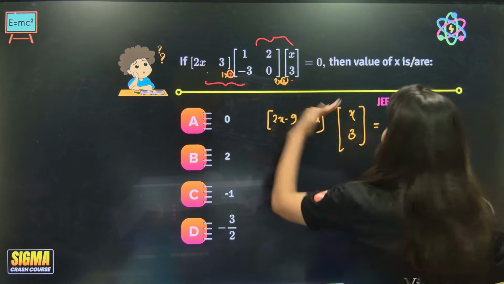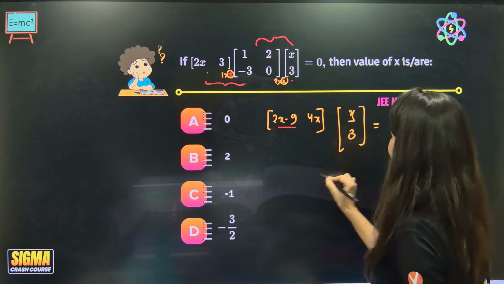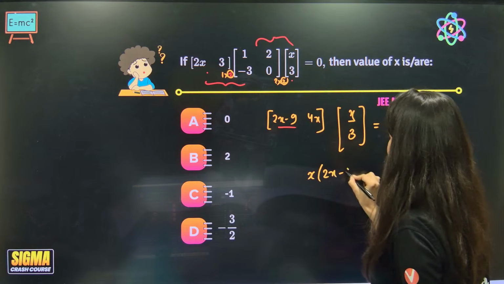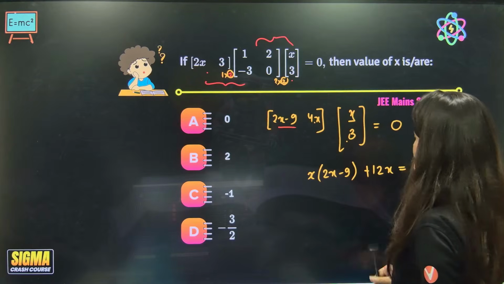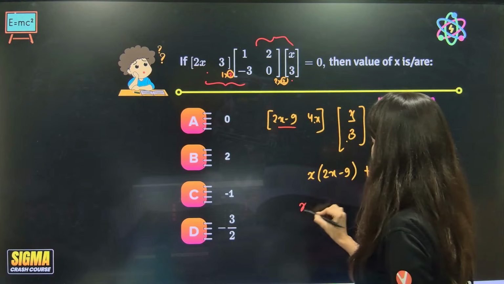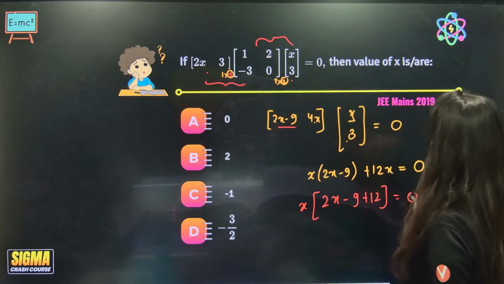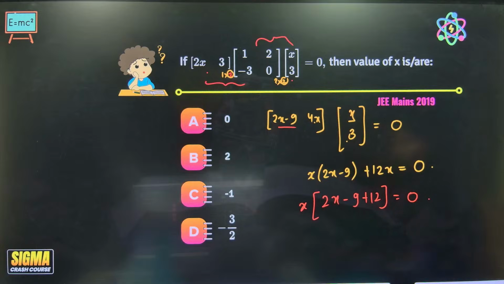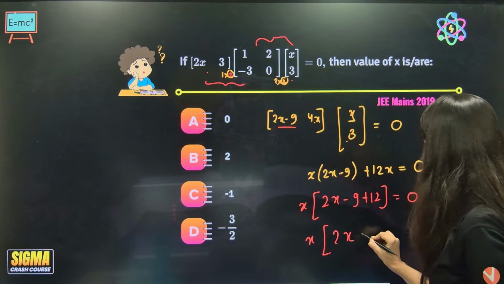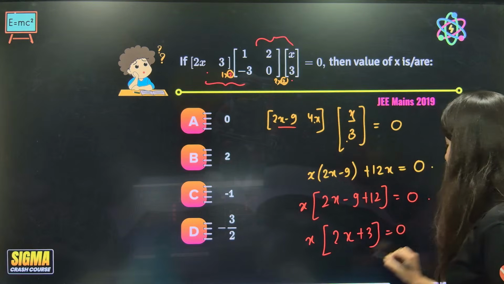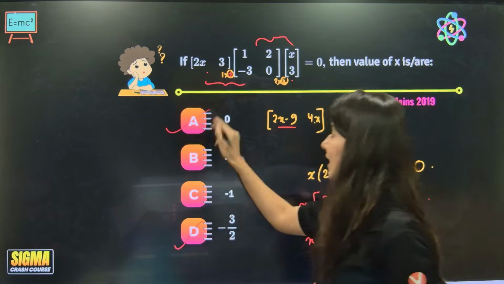Now, row 1 and column 1. So 2x minus 9 into x, and 4x into 3 gives plus 12x is equal to 0. If you take x out, it will be x times 2x minus 9 plus 12 is equal to 0. And this is 2x plus 3 is equal to 0. x is equal to 0 comma minus 3 by 2. So option D and A both are correct.